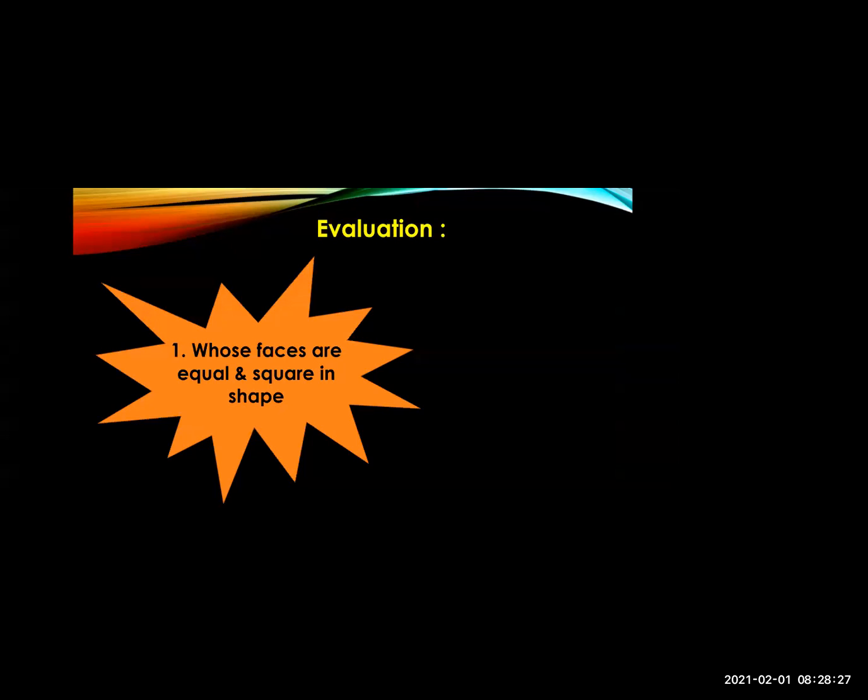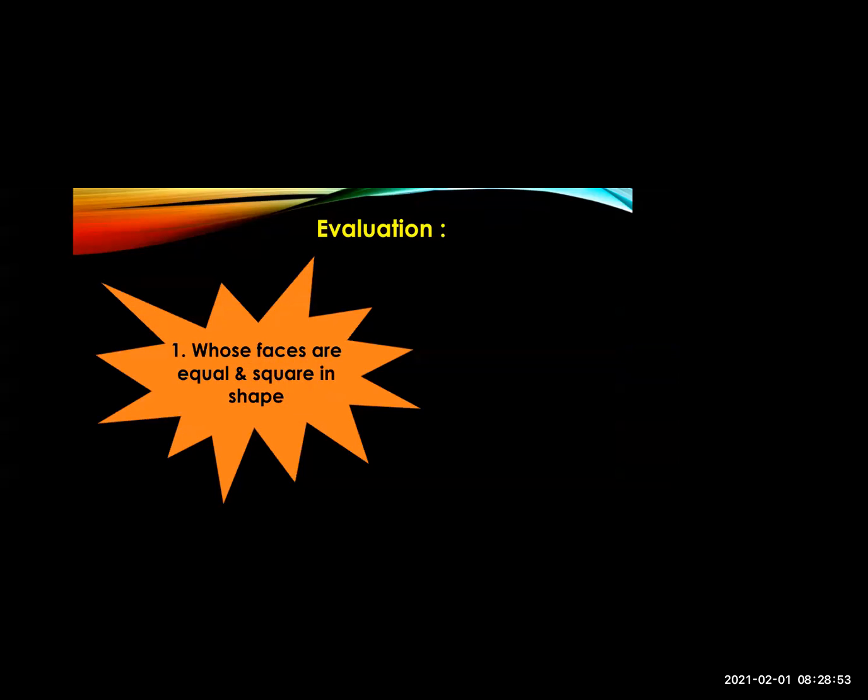Now you have to tell me whose faces are equal and square in shape, cube or cuboid? Whose faces are equal and square in shape? Yes, square. But who's having square shape, cube or a cuboid?